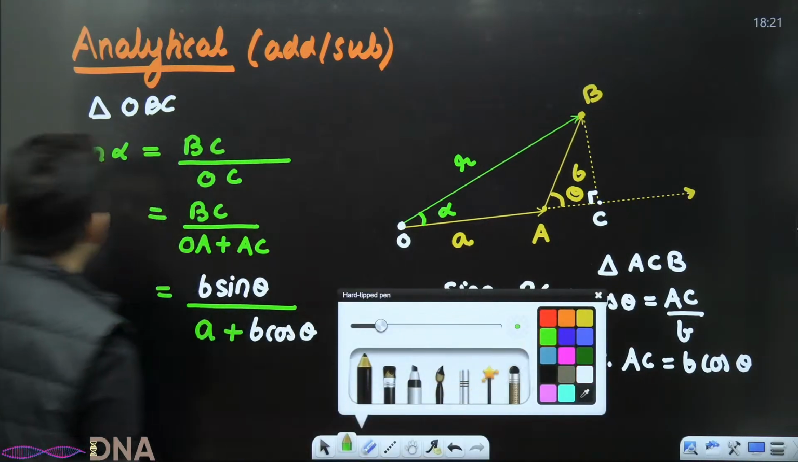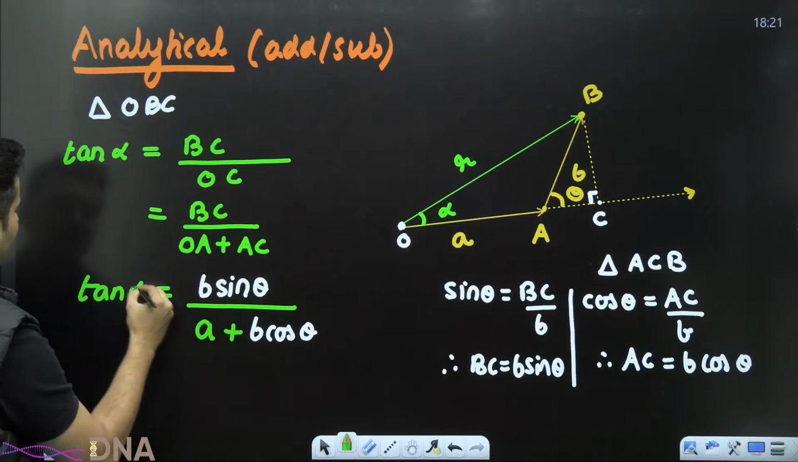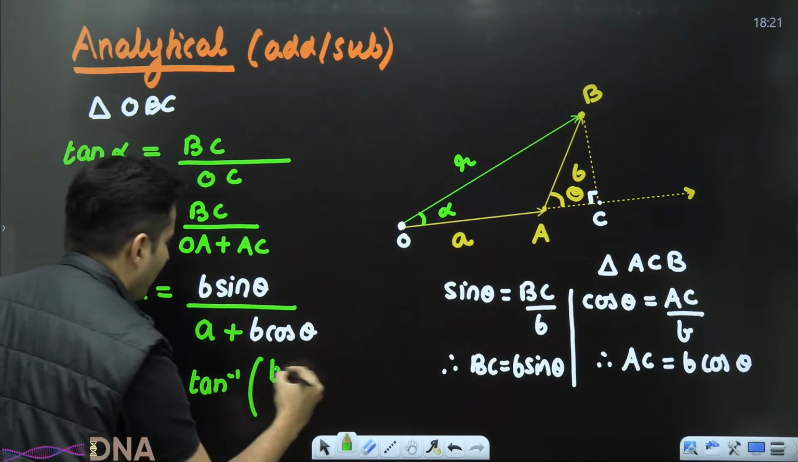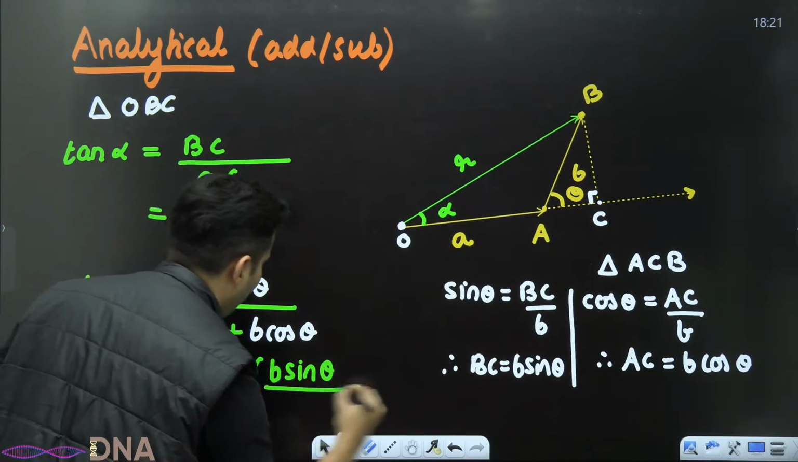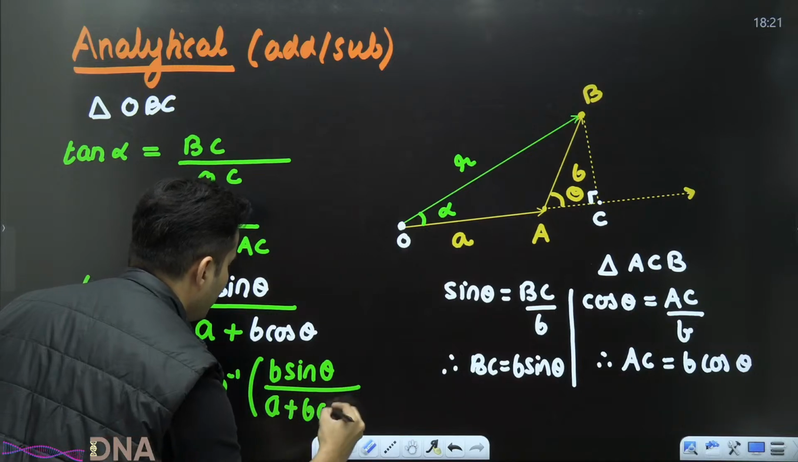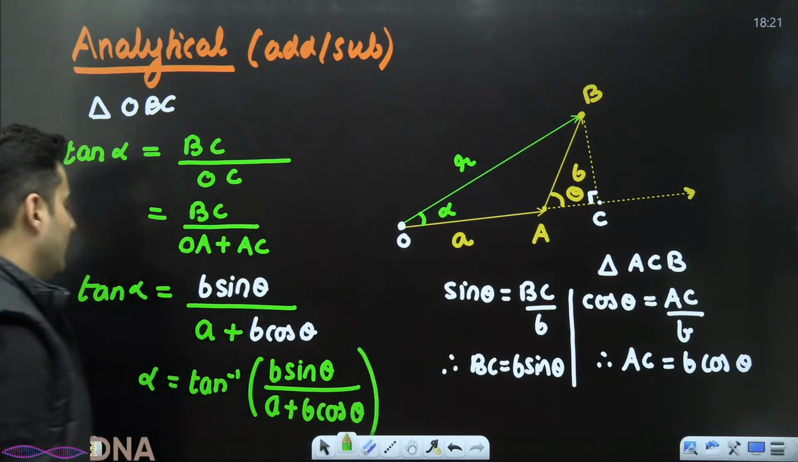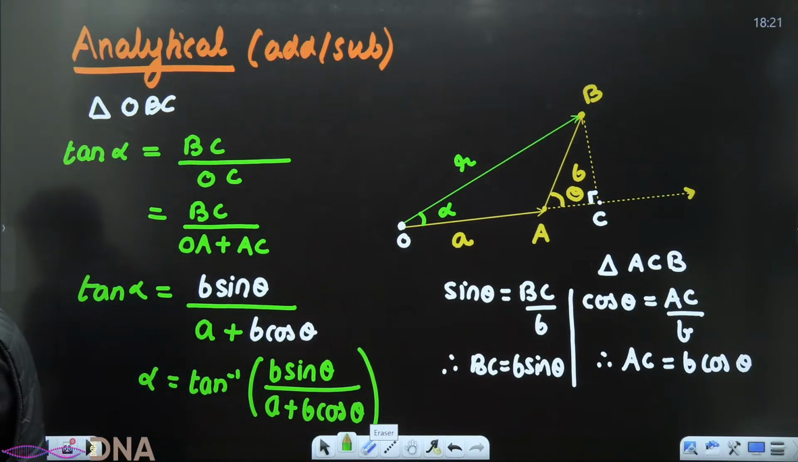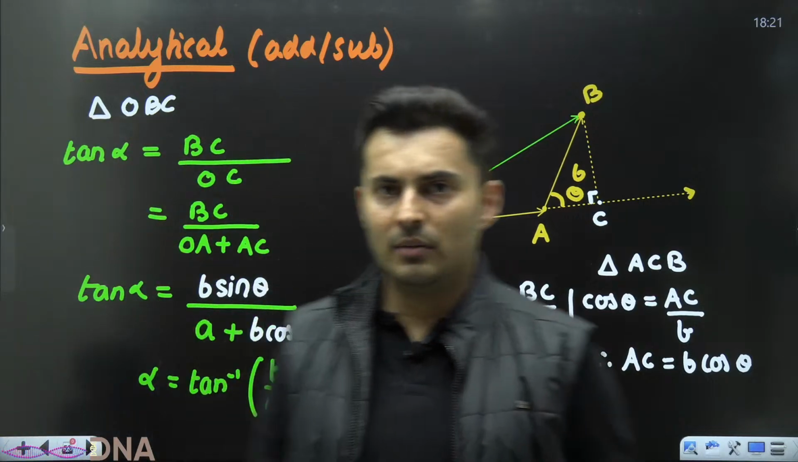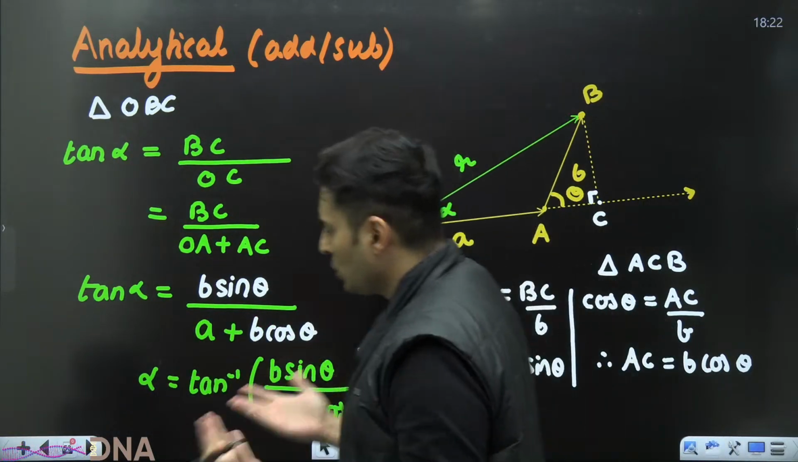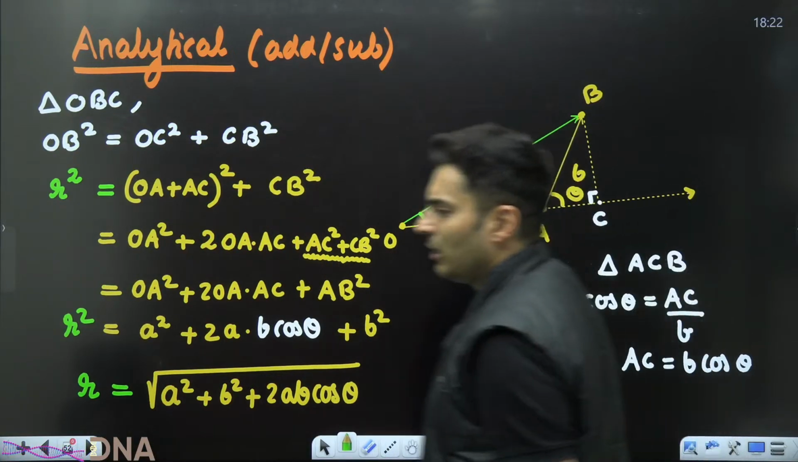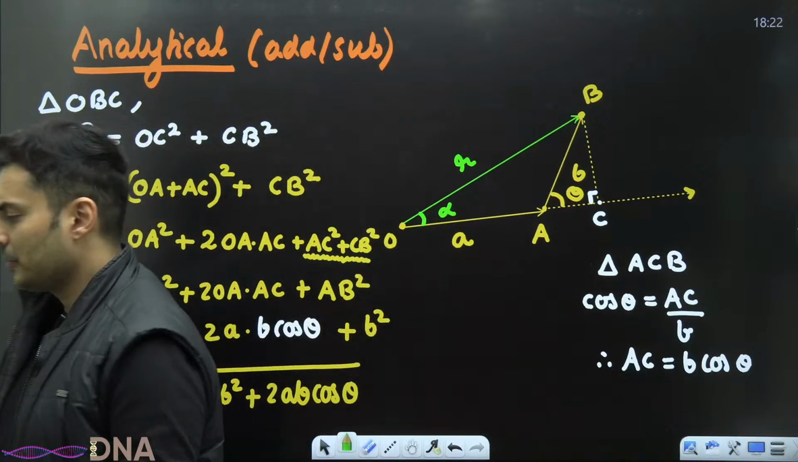But that is not what we want. We want tan of alpha, or rather alpha. So alpha will be nothing but tan inverse of B sine theta upon A plus B cos theta. That is the answer. Is this derivation clear? Everybody with me? Very important from your board point of view, and you should know it in general for NEET also. They won't ask derivations, but it is always better to know it so that you understand how things work.